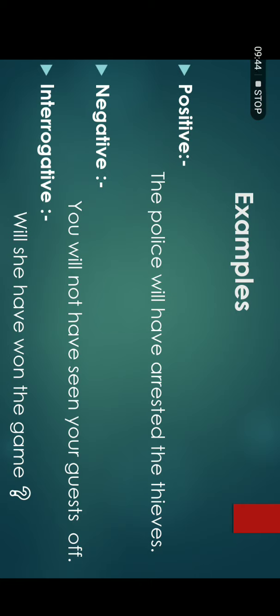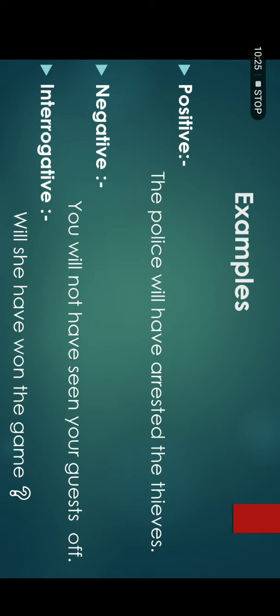Then comes the negative sentence. In this sentence, the arrangement will be like this: you will not have seen your guests off. Not is added after the helping verb will. Guests means the visitors, the people who come to visit you or to meet you. Seen off here means to say goodbye. You will not have seen your guests off. आप अपने मेहमानों को खुदाफिज नहीं कह चुके होंगे.